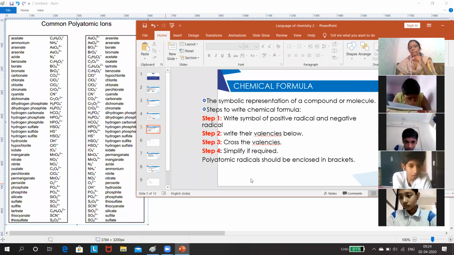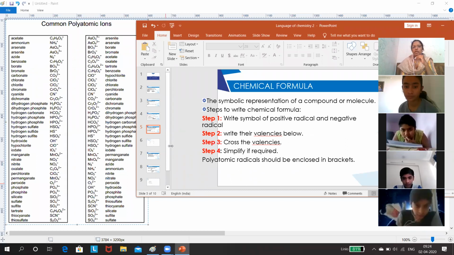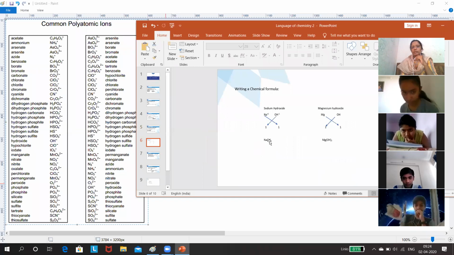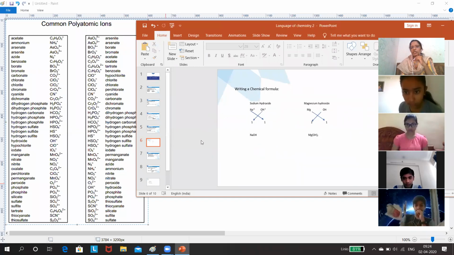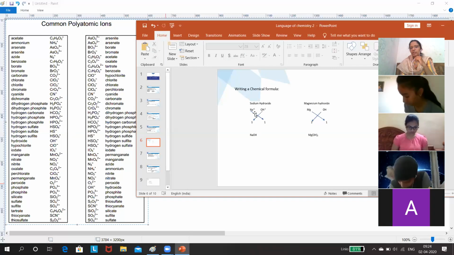Clear? Did you all note it down? Yes, ma'am. So now we'll see some examples for this. See the example which you all know, sodium hydroxide. Sodium valency. The screen is very small.